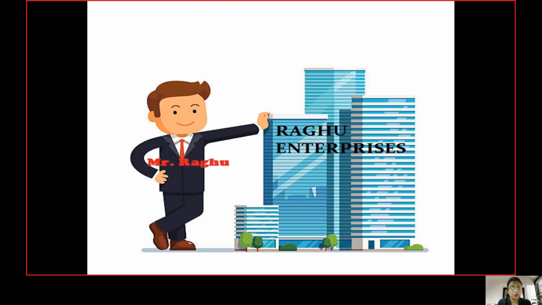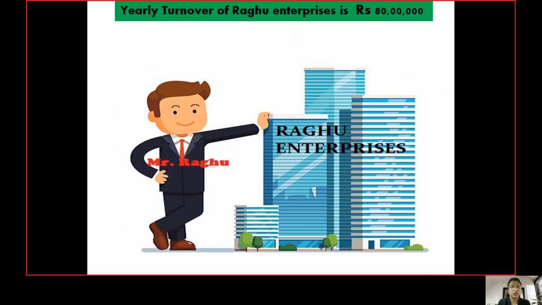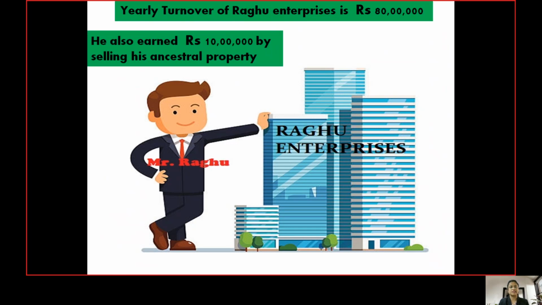After carrying out the business transactions, Raghu's firm had a yearly turnover of rupees 80 lakhs. Out of that yearly turnover, Raghu decided to pay for its expenses. But in the meantime, Raghu decided to sell his ancestral property, and from that he earned rupees 10 lakh.